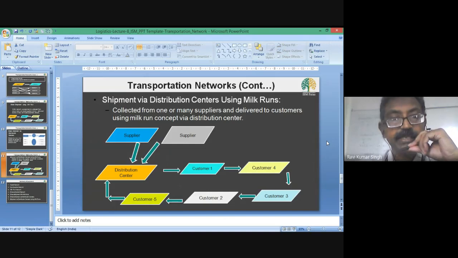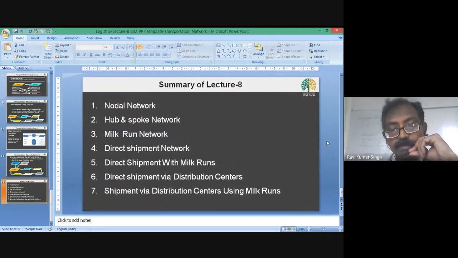So this is shipment via distribution center using milk run. These all are important network designs used in transportation work.